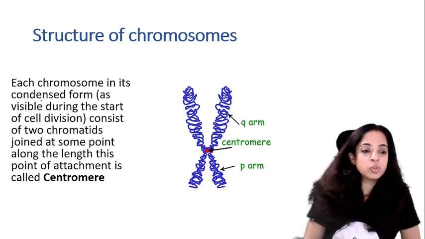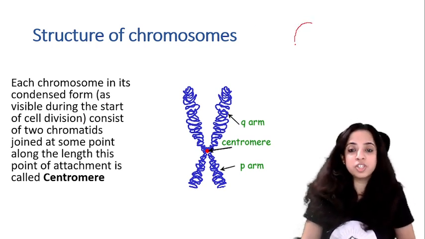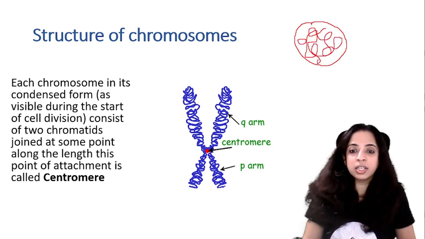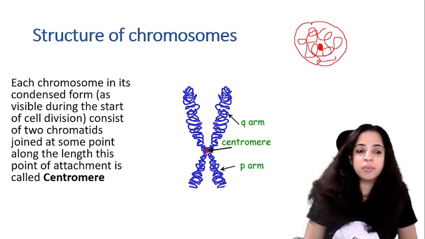So each chromosome in the condensed form is visible during the start of the cell division. Before cell division starts, the chromatin fibers are like this in the nucleus. This is the nucleolus, and the chromatin fibers are like this. Just before the start of the cell division, it condenses and forms something like this.